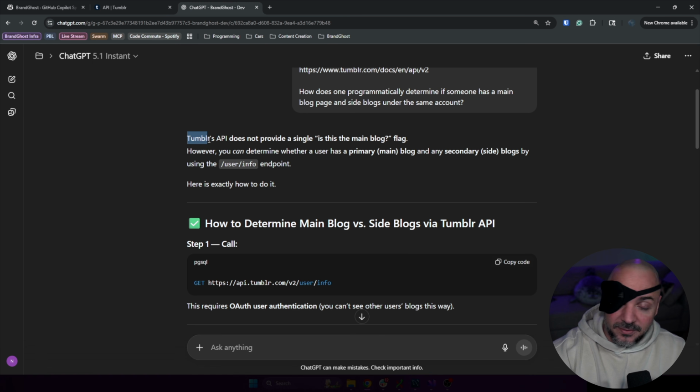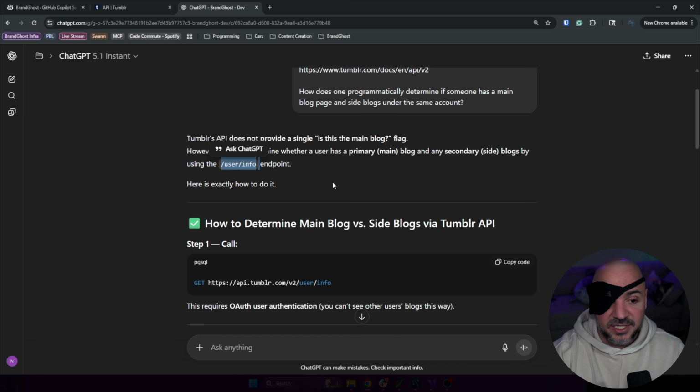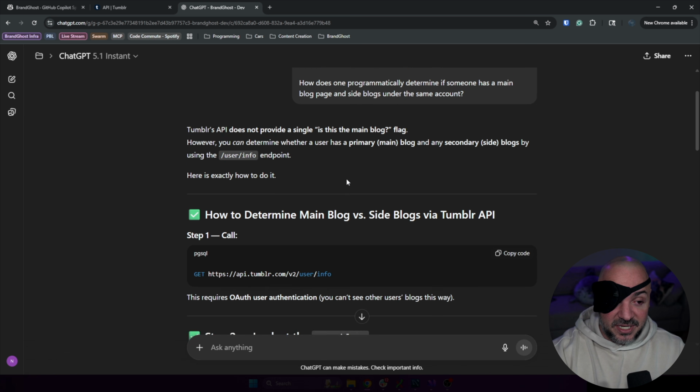ChatGPT says Tumblr's API does not provide a single, is this the main blog flag? I read this initially and I was like, oh crap, well, that's going to make this really interesting. And then it said that there is an API to get the blogs, which is the user info endpoint. I'm already using this, by the way. We have this in Brand Ghost right now, but there's an interesting part, right?